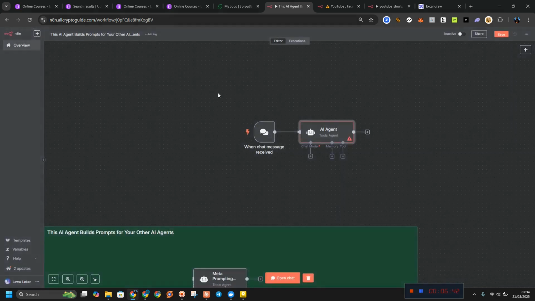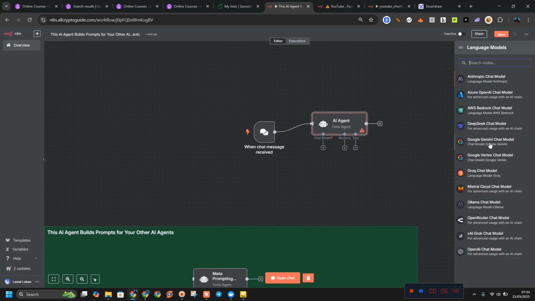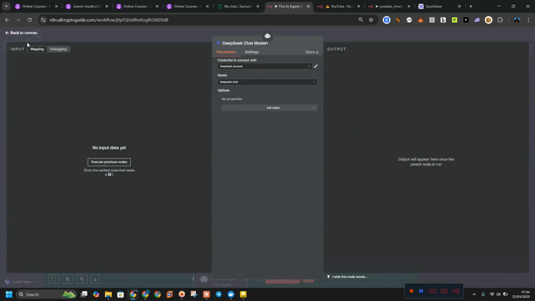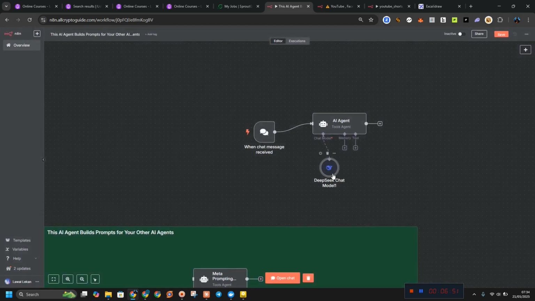The reason why I'm using DeepSeek is I'm unable to pay for OpenAI. It doesn't accept my card, but this one accepts my card, and I do use OpenRouter sometimes. I also use what we call Google Gemini.